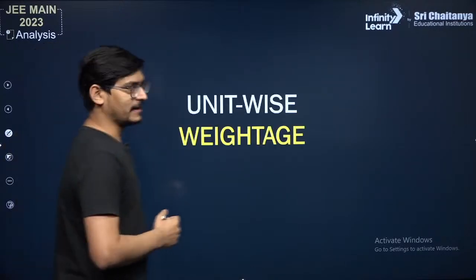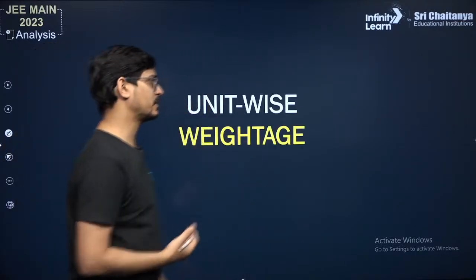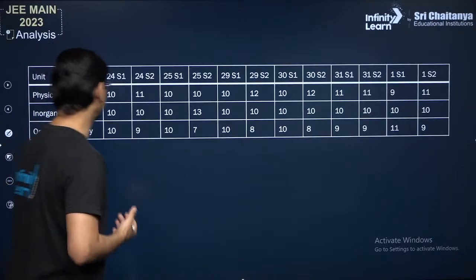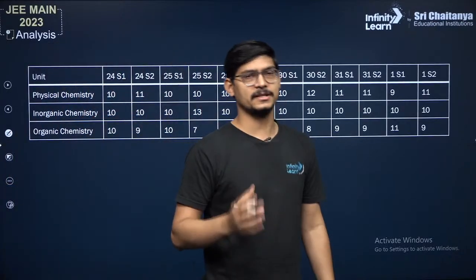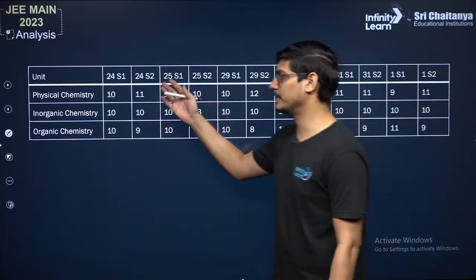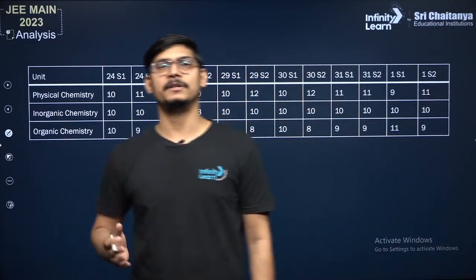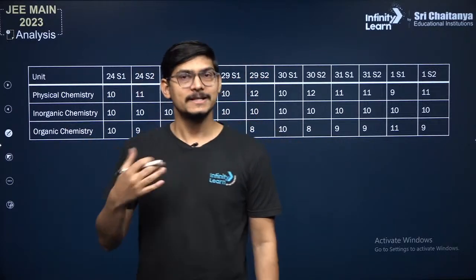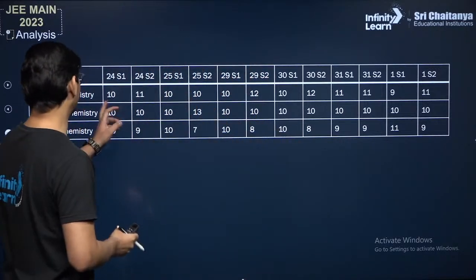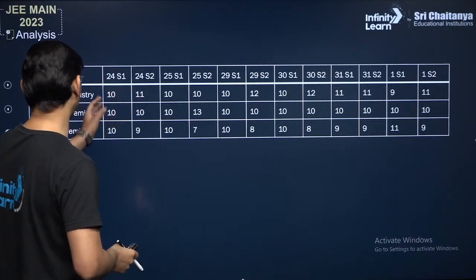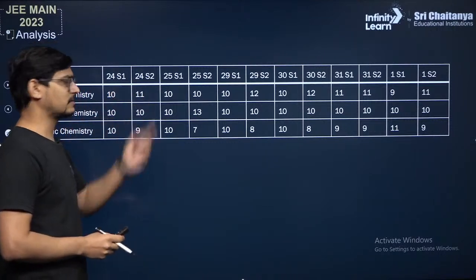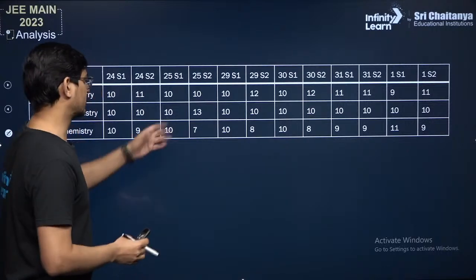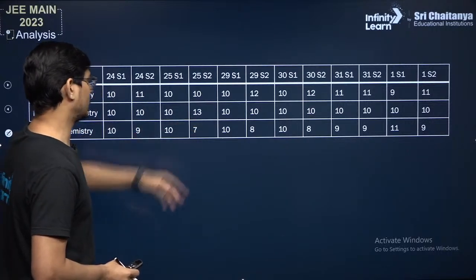Now let us see unit-wise weightage. What were the number of questions asked from each unit? Again you can see that for physical, inorganic and organic there might be a difference of 1, 2, 3 questions, but roughly in JEE you get an equal number of questions from each of these 3 segments. For example, 10 questions each from physical, inorganic and organic, and one less can be skipped, not much of a difference. Here more questions from inorganic.